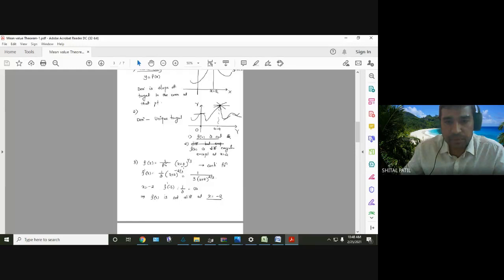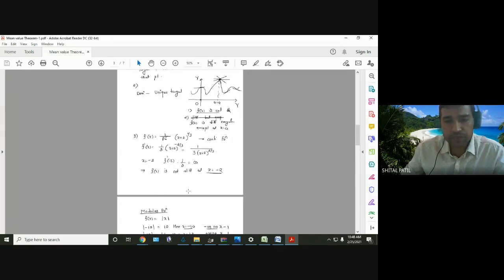Then take the example of (x plus 2) raised to 1 upon 3. If we differentiate, we have 1 upon 3 (x plus 2) raised to 2 by 3. If we substitute x equal to minus 2, then the derivative becomes infinite. So the derivative f dash of x does not exist, and f is not differentiable at x equal to minus 2.